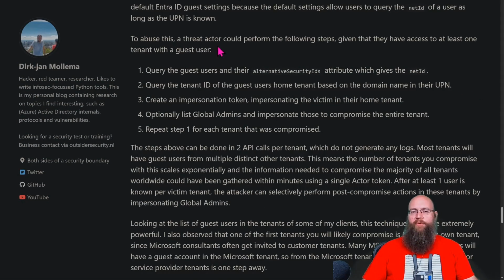To abuse this, a threat actor could perform the following steps, given that they have access to at least one of the tenants with a guest user. First, query that guest user for the alternative security IDs attribute, which basically gives them the net ID. Second, query the tenant ID of the guest user's home tenant based on the domain name in their UPN. Like I said, that's very easily public information to get. Third, create an impersonation token impersonating the victim in their home tenant. Optionally, you can list the global admins and impersonate those to compromise the entire tenant. Then repeat step 1 for each tenant that was compromised.